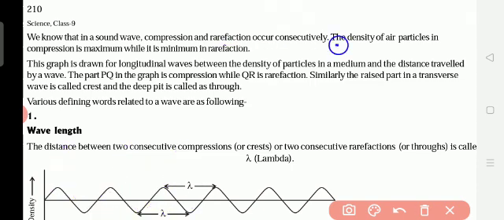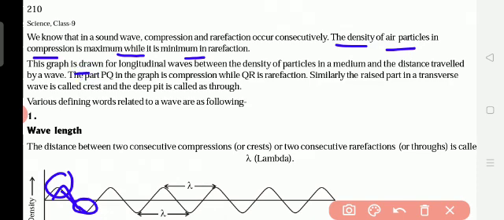The density of air particles in compression is maximum while it is minimum in rarefaction. Density means thickness. The thickness of the air particles in the compression is maximum, meaning more. And when the wave comes down, the density of the air particles becomes minimum, meaning the thickness is less.